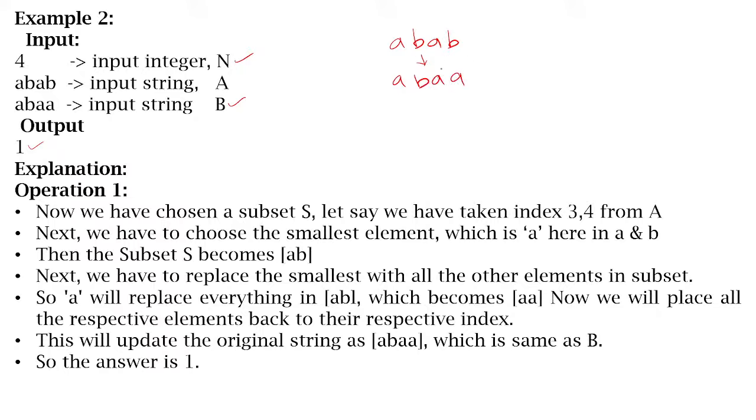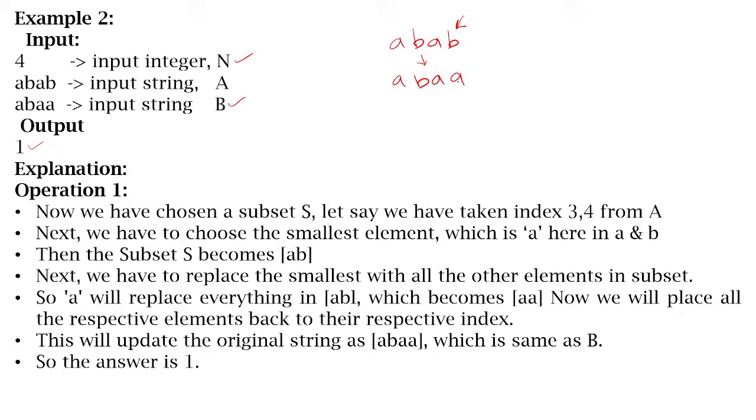The first 3 characters are the same. Only this last character needs to be changed. So when this has to be changed, you need to select a subset such that it contains a smaller element than this. So 3, 4 you can select, 1, 4 you can select. But you cannot select 2 and 4.